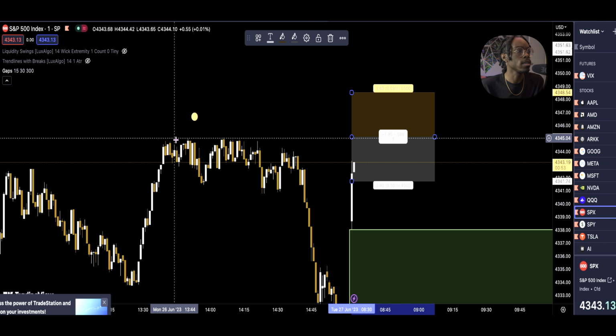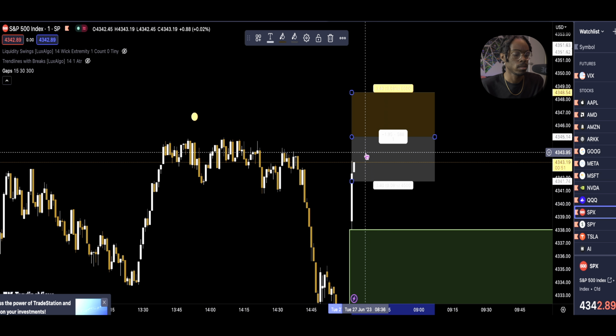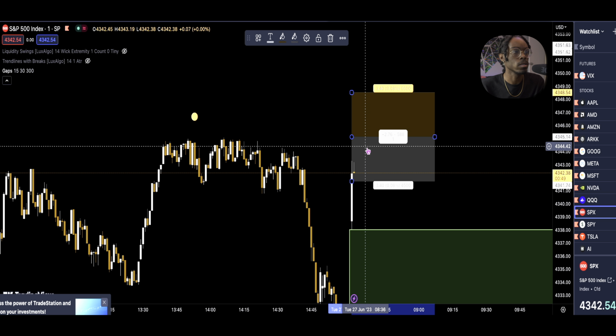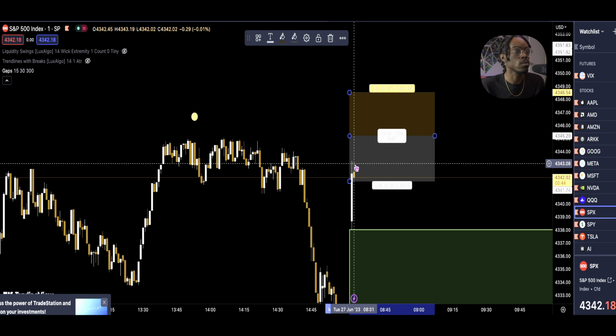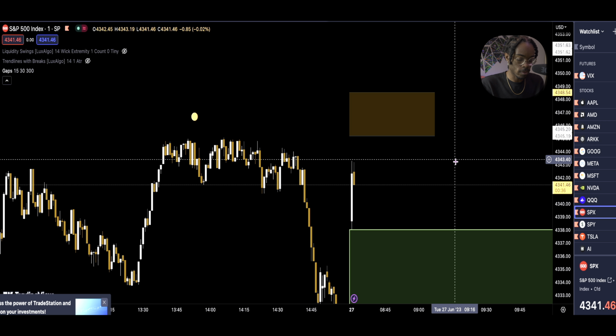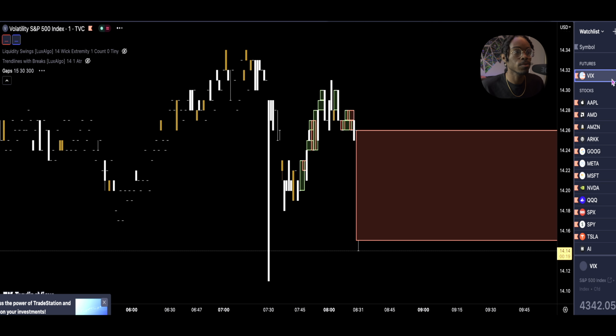This could be liquidity, all of this right here. Not really sure because I'm just trying to get settled in. I'm seeing these wicks, so it could be liquidity, actually. So today I'm going to show you guys what a BOS is, which stands for a break of structure, and that'll be all that we talk about today. I hope we can find a live trade today. And yeah, let's check out VIX real quick.